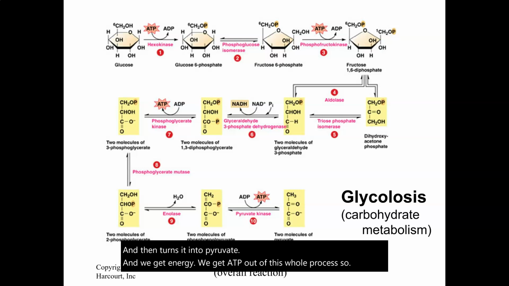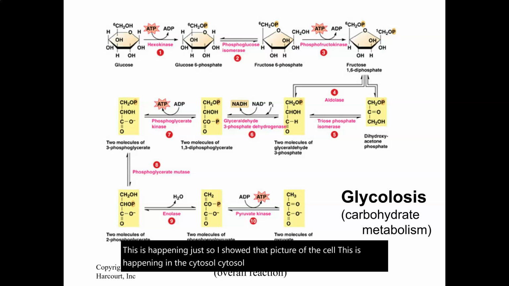This is happening, just so you know, I showed that picture of the cell. This is happening in the cytosol, which is the cytoplasm of the cell. It's in the liquidy part of the cell. And the overall point of glycolysis is we took a starch, we broke it down with amylase in the mouth and the small intestine.